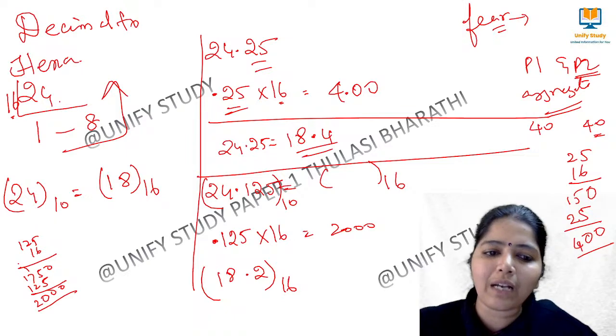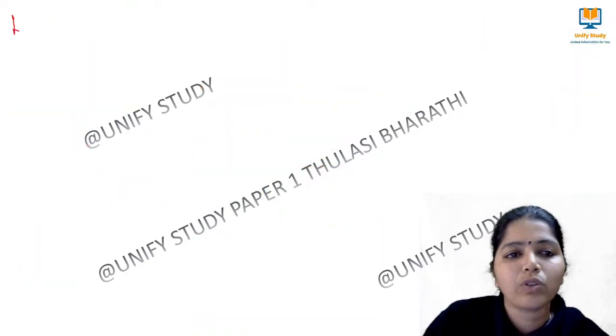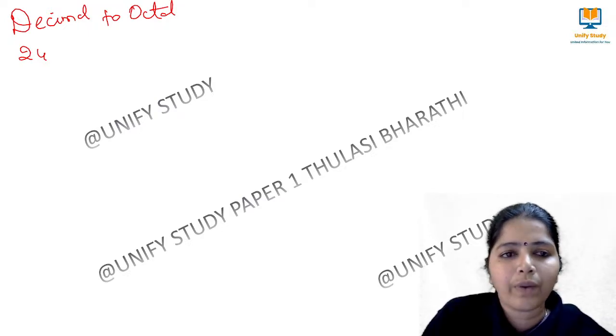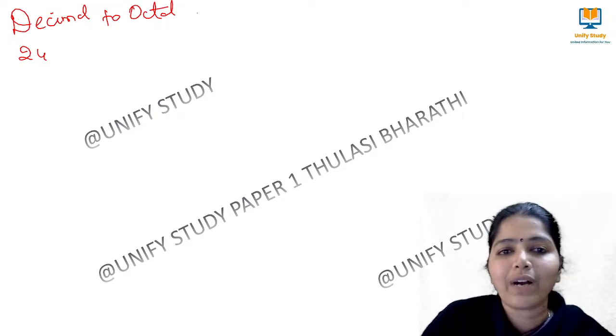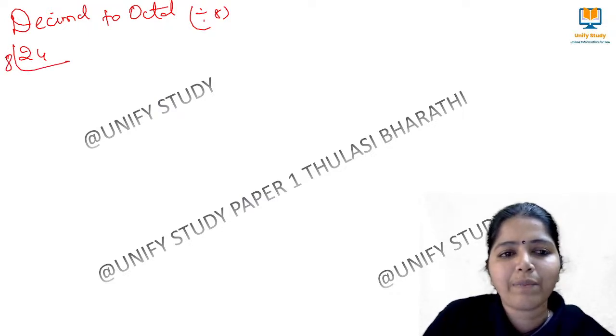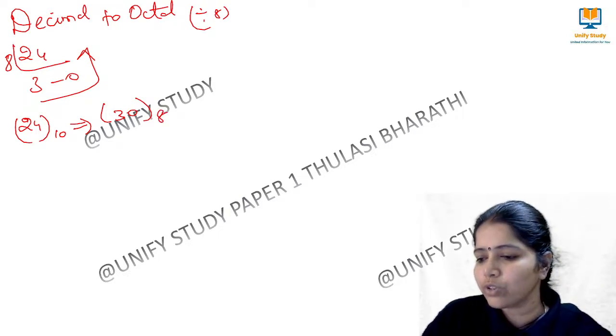Yes. So similarly, let's start doing decimal to octal number. So how to do the decimal to octal? Same number 24. First you take 24, okay? You have to divide it by 8. Divided by 8. So decimal number divided by 8 means what will come? 3 and it is 0. So we have 24 to the base 10 is equivalent to 30 to the base 8. Yes, very good, Sudha.